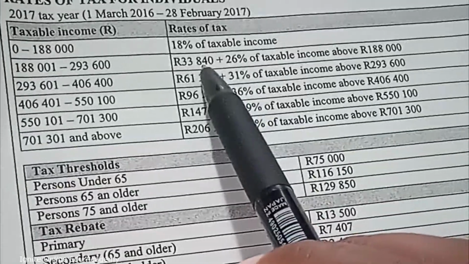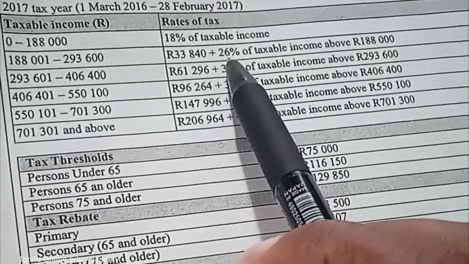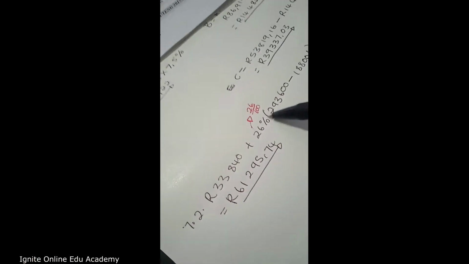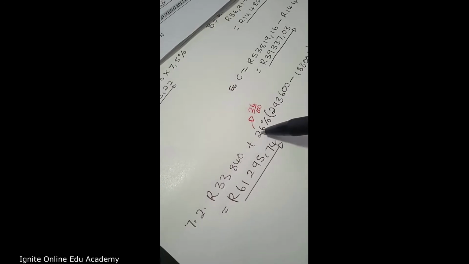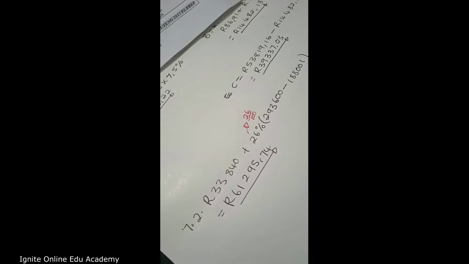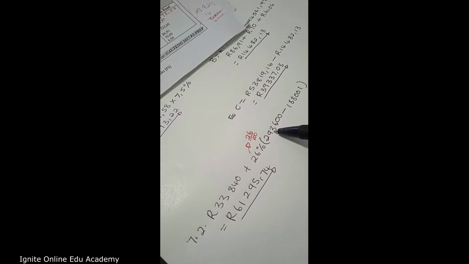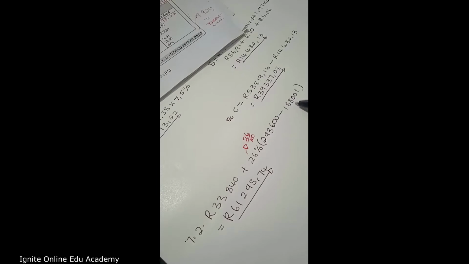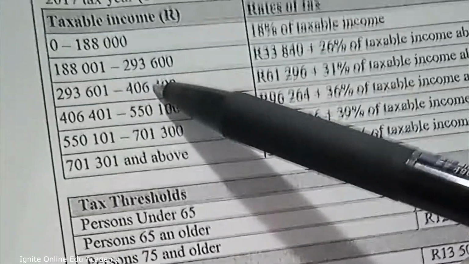So what we do, we take this amount, we say plus 26%, and by the way, 26% can be written as 26 over 100. So you take that 26% and multiply by 293,600 minus 188,001 rand. This amount is from here.